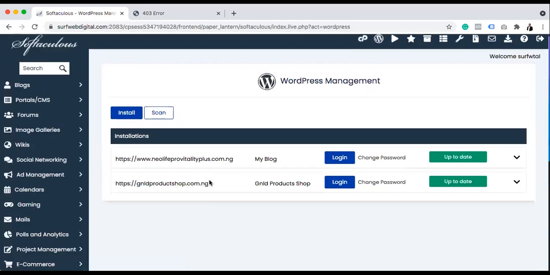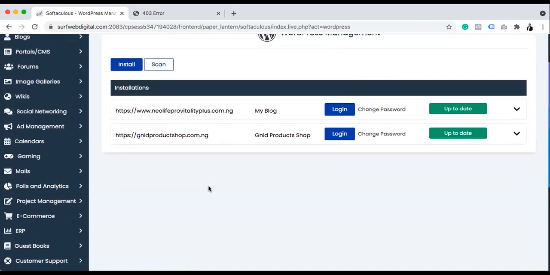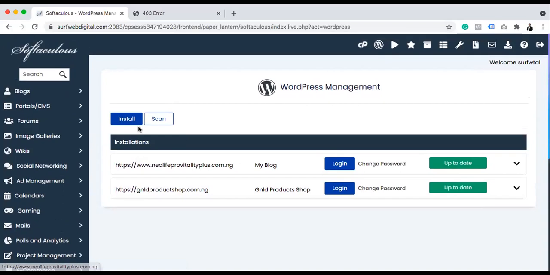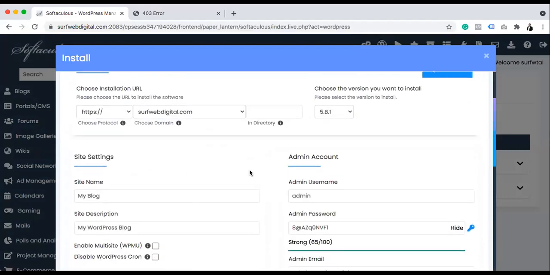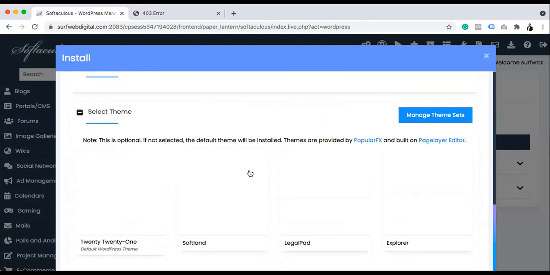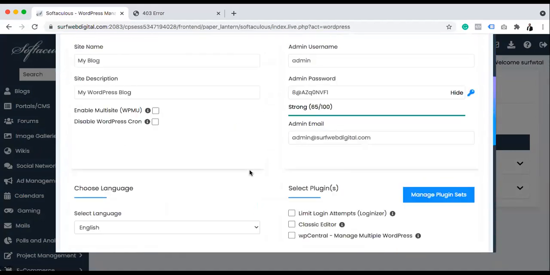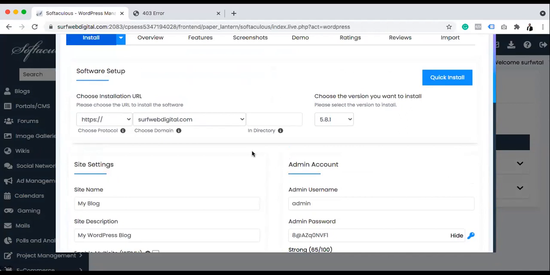So once you click it, these are some other installations. So what you just need to do is click install. Once you click install, you are going to have the details like this. You can see username, password. All these things are actually subject to change.